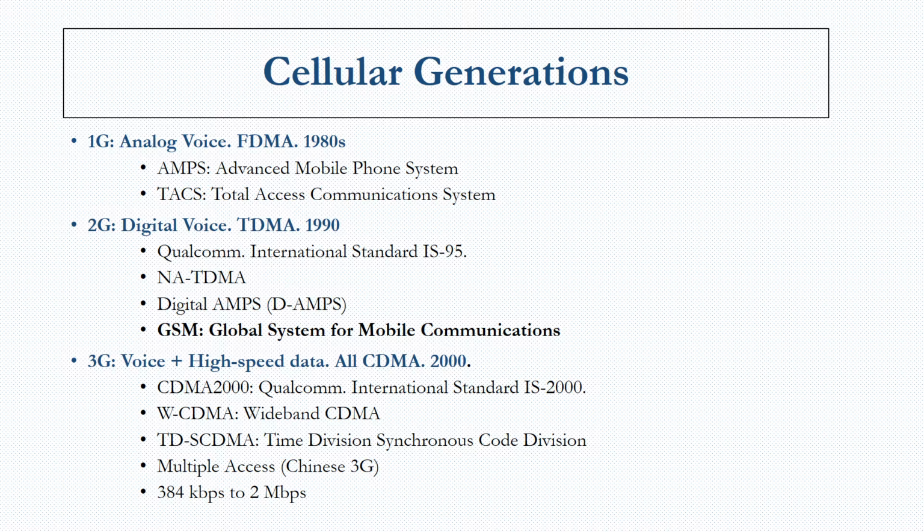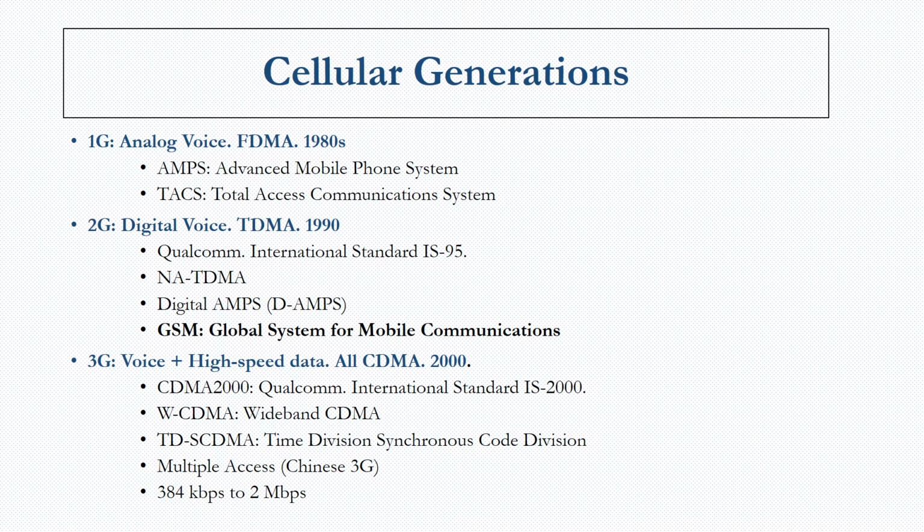Coming to the second generation, the systems around the 1990s, instead of FDMA, TDMA or time division multiple access schemes came into picture, and digital voice was made use of by a number of systems. So the second generation systems were Qualcomm International Standard, NA TDMA, Digital AMPS or DAMPS, and GSM, the Global System for Mobile Communications.